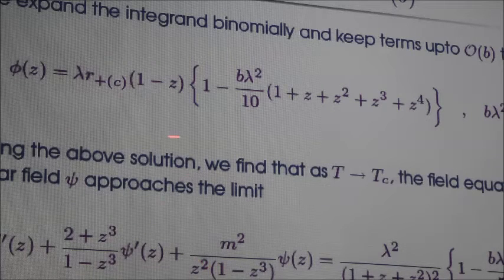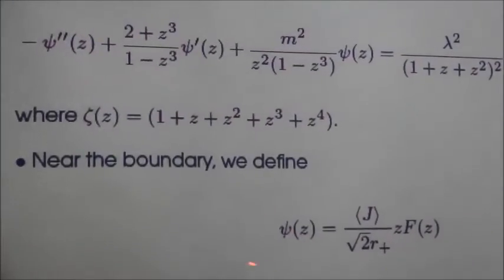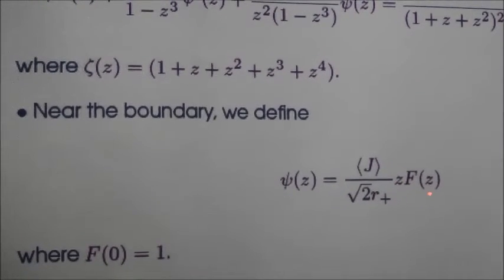Now, the technical detail is the following. This solution that we have obtained for phi at the critical temperature, when psi is equal to 0, is plugged into the equation for the matter field psi just near the critical temperature. The field equation for the scalar field approaches this limit. This is the equation for the matter field that we obtained. Once again, near the boundary we define psi of z in this way, with z and f of z.